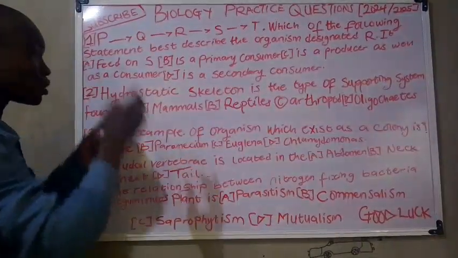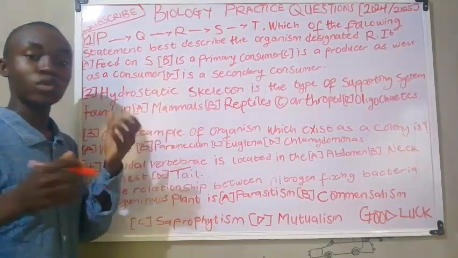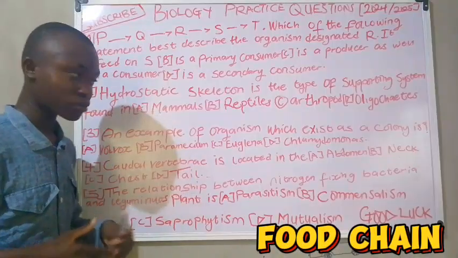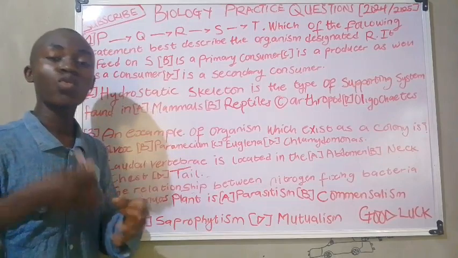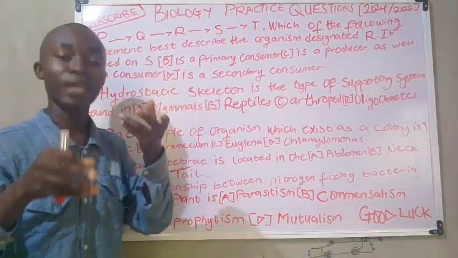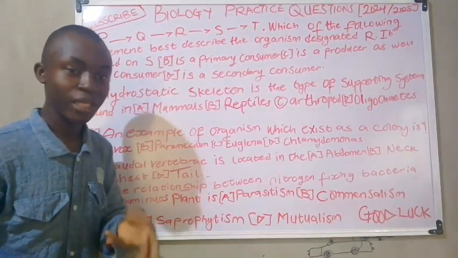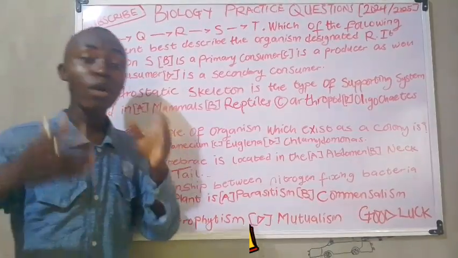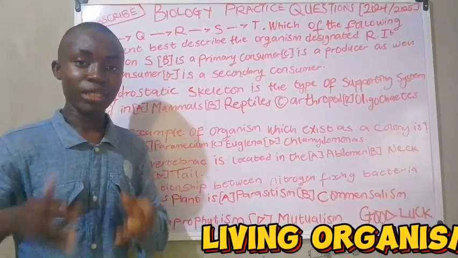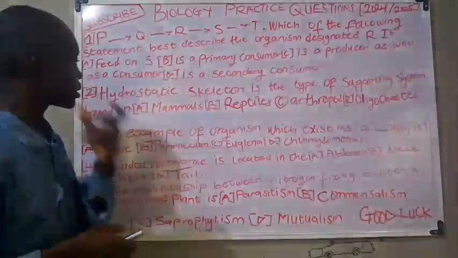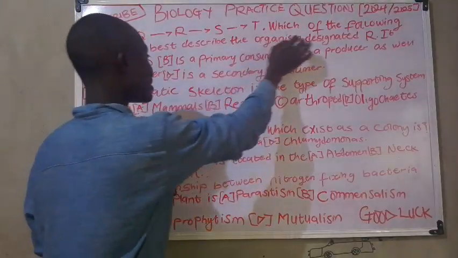Okay, it should be noted here that this particular question is from a great topic in biology, which is food chain. Now, what is a food chain? A food chain is simply the sequence of the transfer of energy from one organism to another in an ecosystem. And it should be noted that an ecosystem is a group of living organisms. Now they say, which of the following statements best describes the organism designated as?